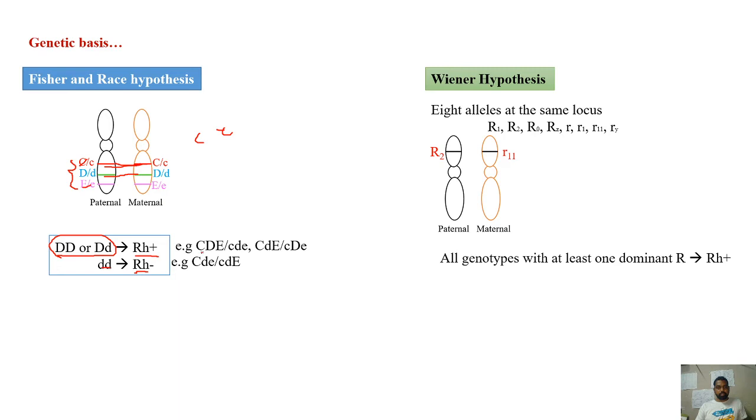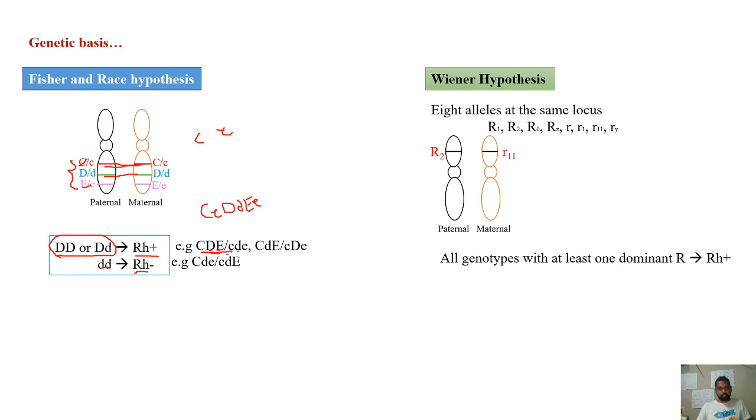So if the person is capital C small c, capital D small d, capital E small e, see, this is the other way of writing the genotypes. You need not be confused here.